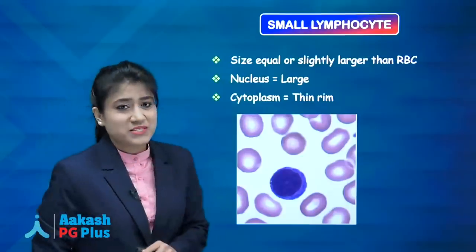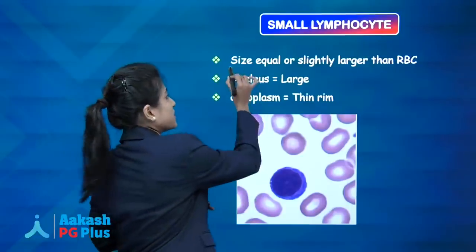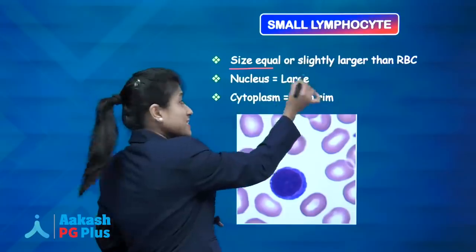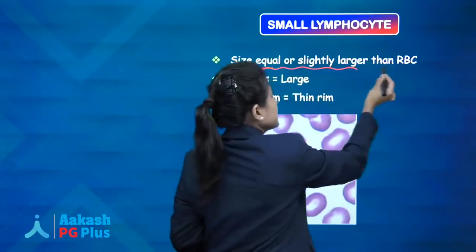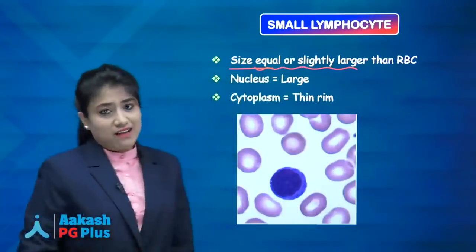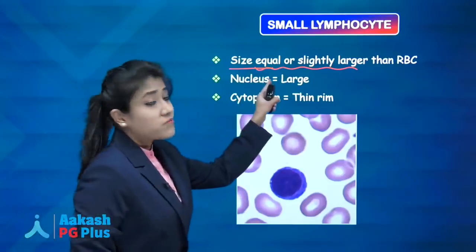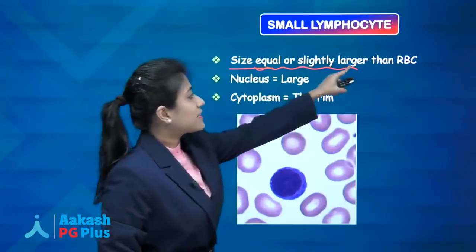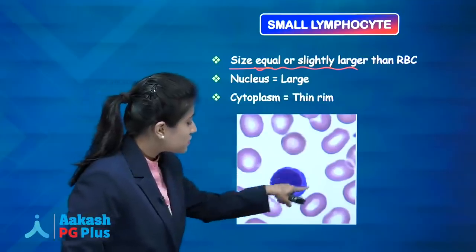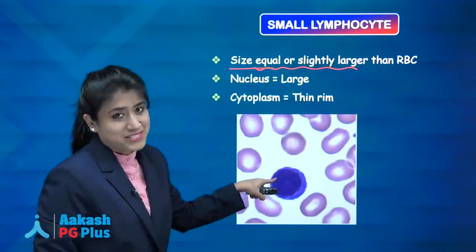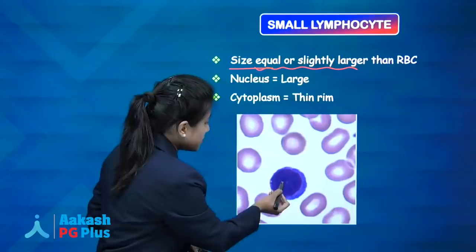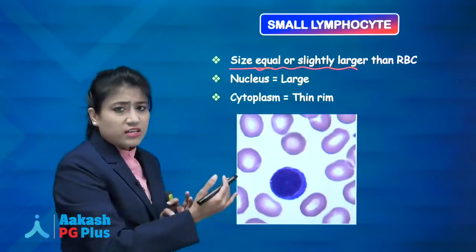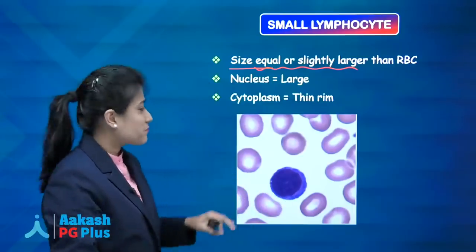What about small lymphocyte? Just write it down that small lymphocyte size is near about equal or slightly larger than that of the RBC. So here you can see this one is your small lymphocyte. Its size is near about like RBC only, or it may be larger than RBC.